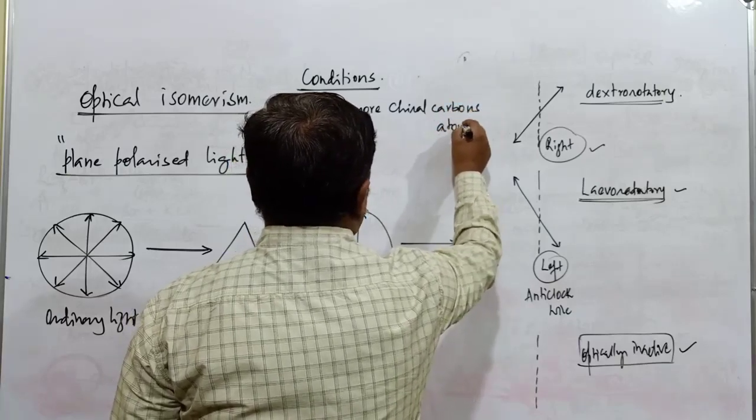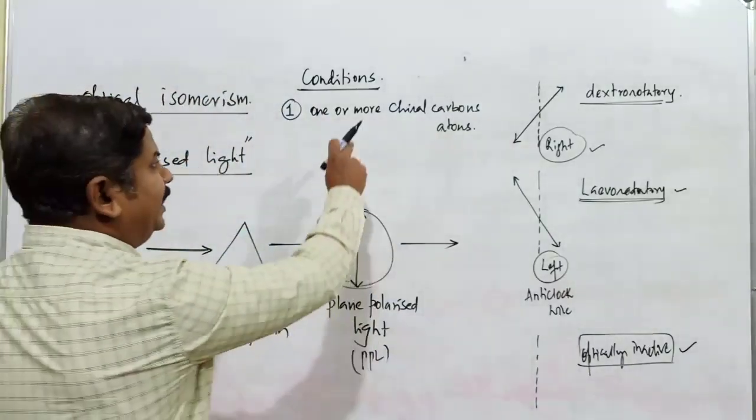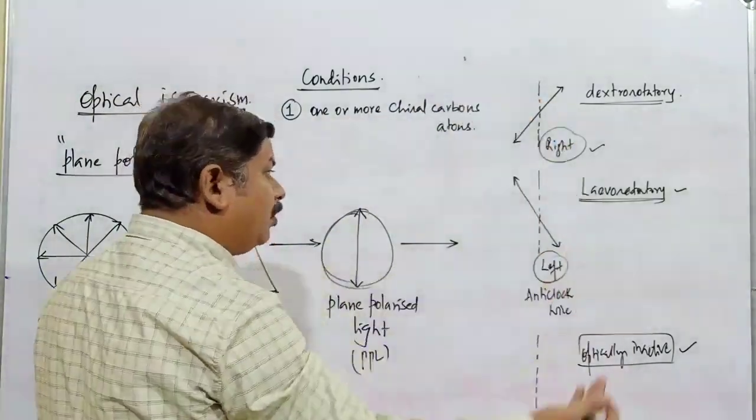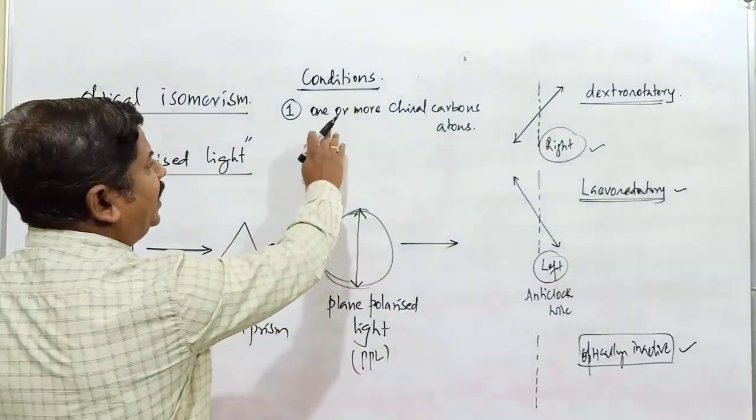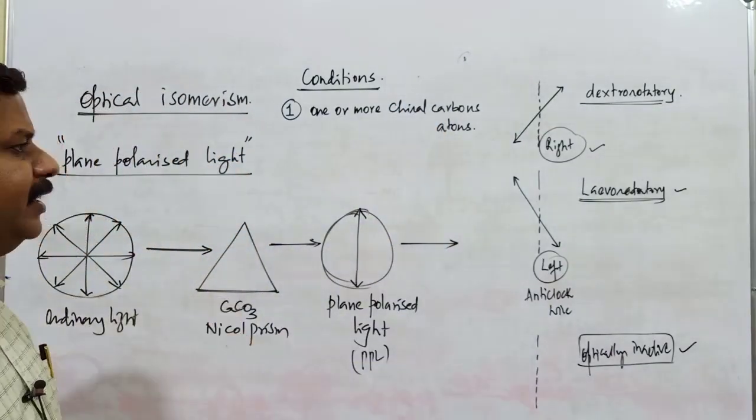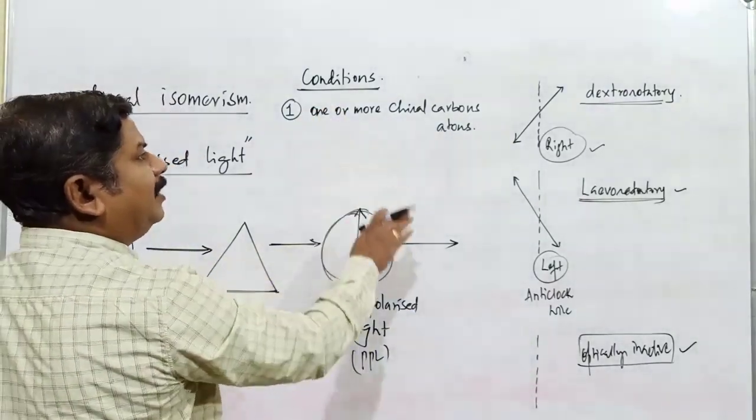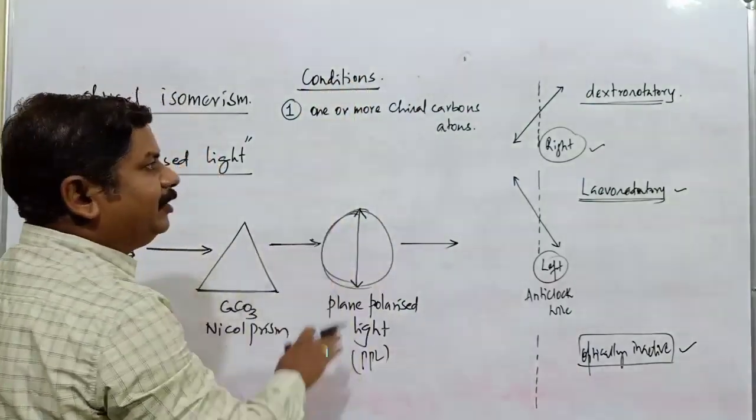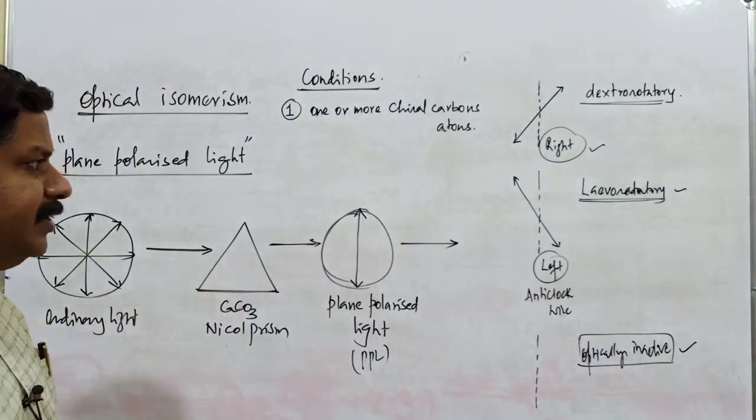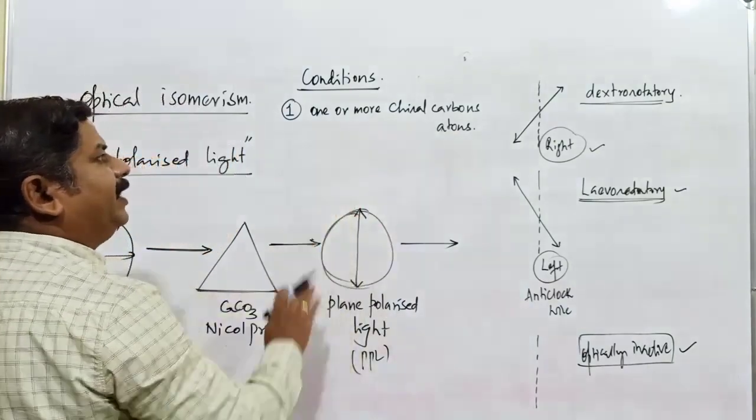Wherever chiral carbon atoms are present, in that case the compound may be optically active. We cannot say that whenever the compound contains a chiral carbon atom, it is always optically active. That is a wrong statement. If the compound contains one or more chiral carbon atoms, then it may be optically active, because some other particular conditions are also there. Those conditions must also be fulfilled by the particular molecule.